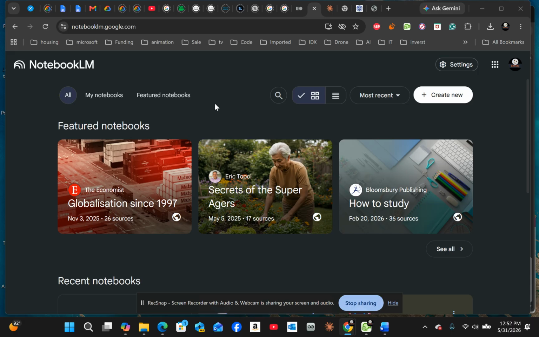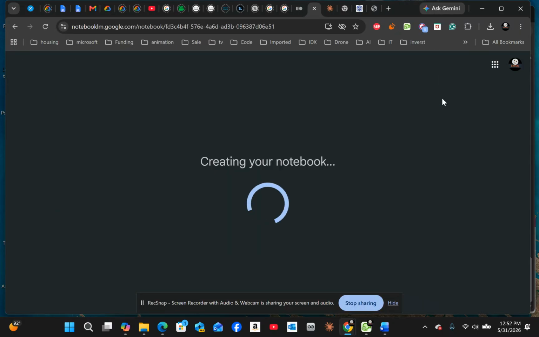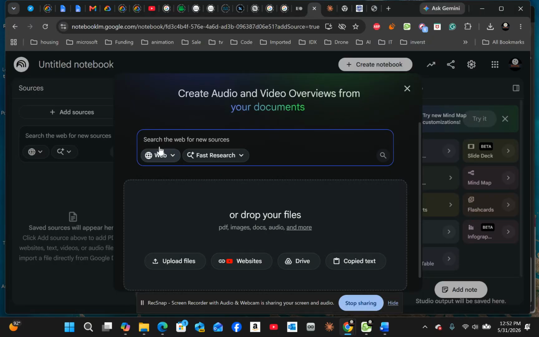I've already gone ahead and downloaded a couple of PDFs online, so I'll walk you through the process. Let's say you come on here and type notebooklm.google.com, and it brings you to this website. Now when you are on NotebookLM, you can click to create a notebook. Then once you get to this point, you can choose how you want to conduct the research.